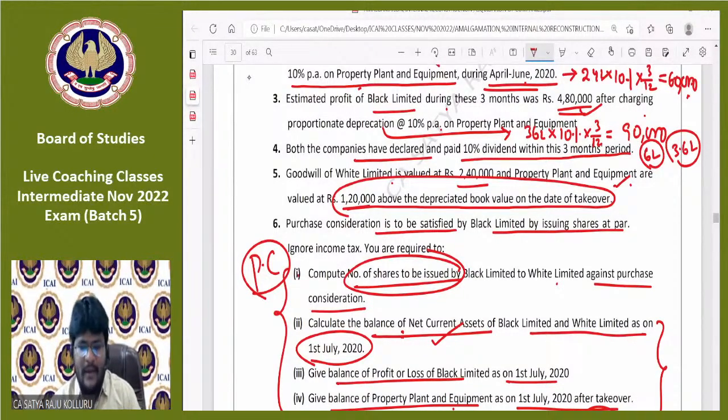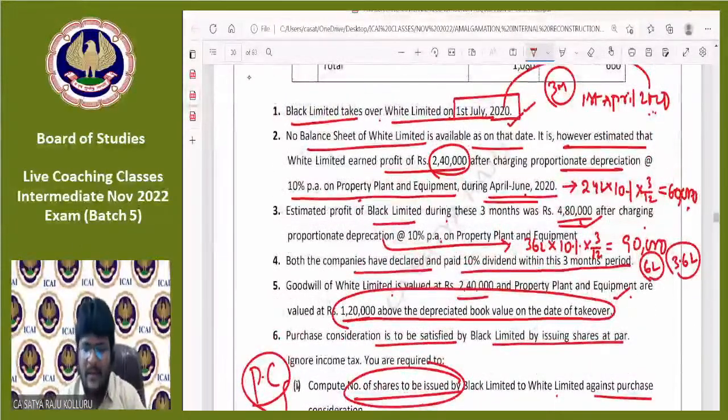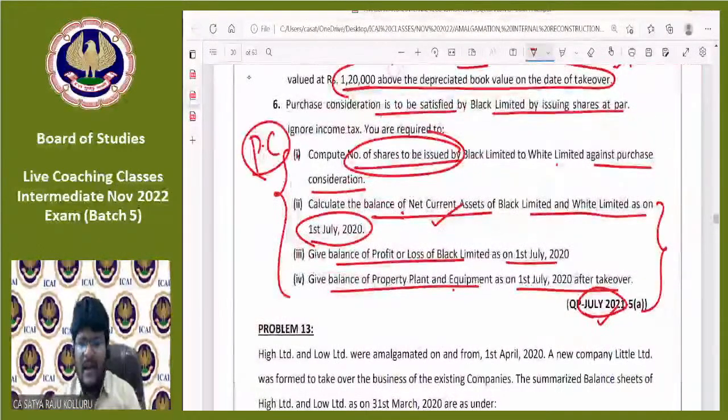That's great. Sir, after reading the information given in the problem, is there anywhere mentioned that the equity shareholders of White Limited are getting something? Nothing is there. So that's why if you are unable to know how much amount is payable to the shareholders of the selling company, then automatically the method of PC will be NAV. That's great.